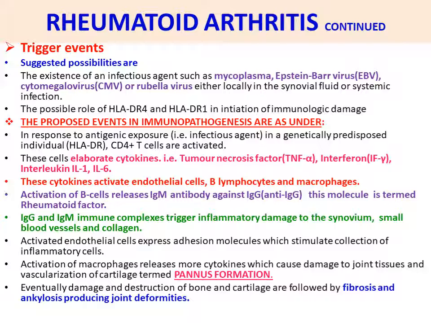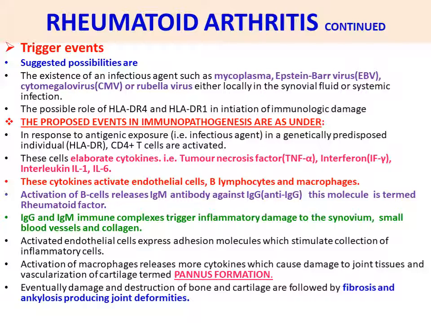IgG and IgM immunocomplexes trigger immunoinflammatory damage to the synovium, small blood vessels and collagen. Activated endothelial cells express adhesion molecules which stimulate collection of inflammatory cells. Activation of macrophages releases more cytokines which cause damage to joint tissues and vascularization of cartilage, termed pannus formation.